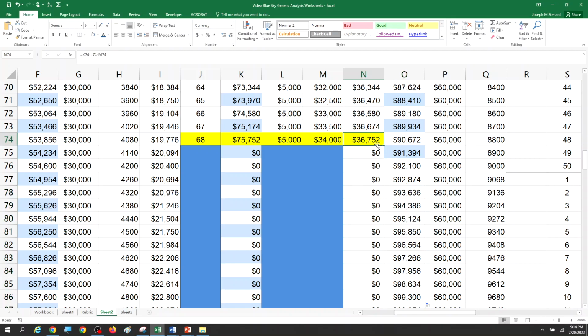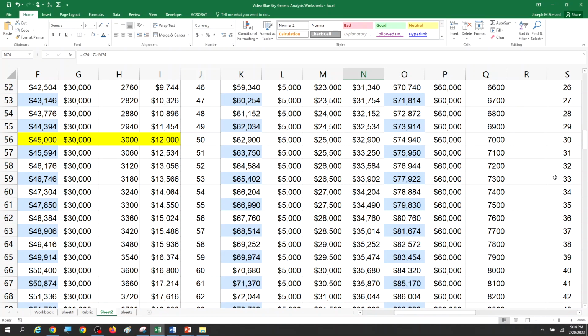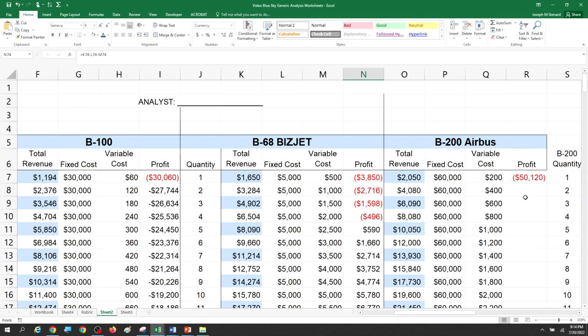Remember, we're trying to beat 36,752. Oh, we have to calculate profitability. So in this case, the profitability is going to equal whatever our revenue is minus whatever our fixed costs are minus whatever our variable costs are. Because of the order of operations, it'll subtract them in the right order.